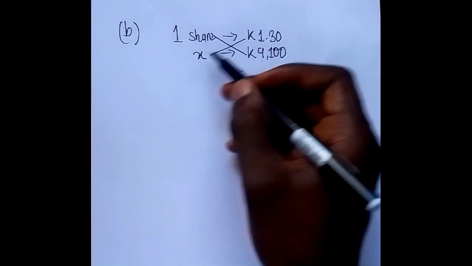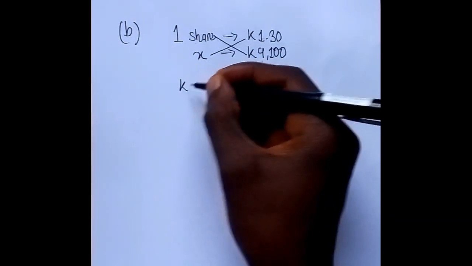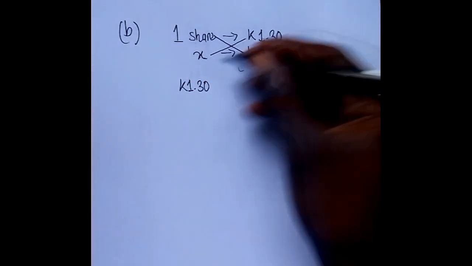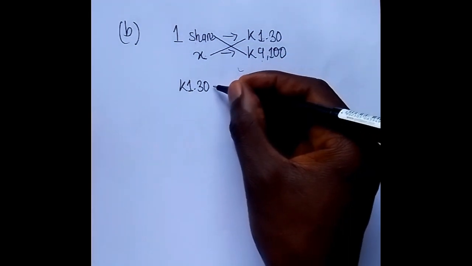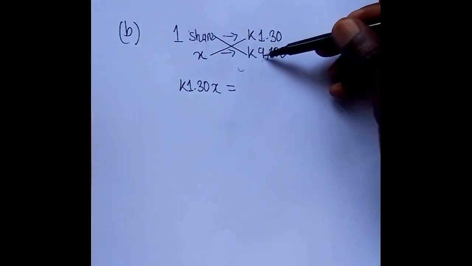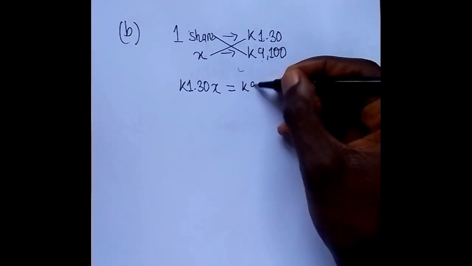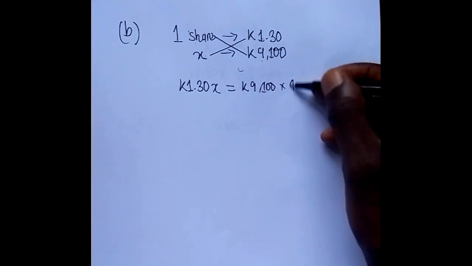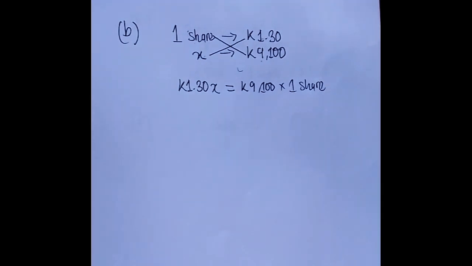So X times 1 kwacha 13 ngwe gives us 1 kwacha 13 ngwe X equal to 1 share times 9,100 kwacha. So what this gives is 9,100 kwacha times 1 share.